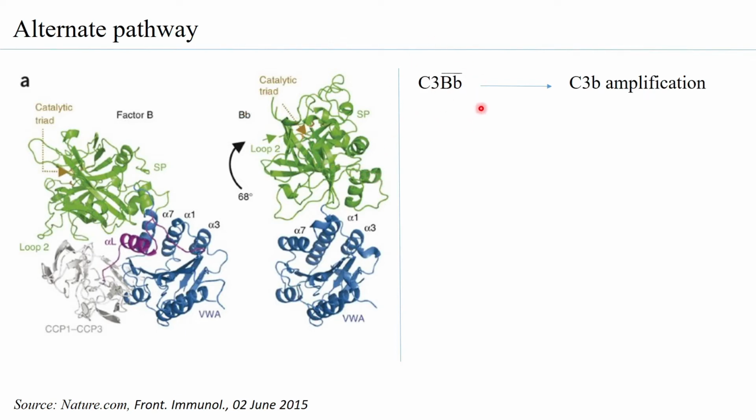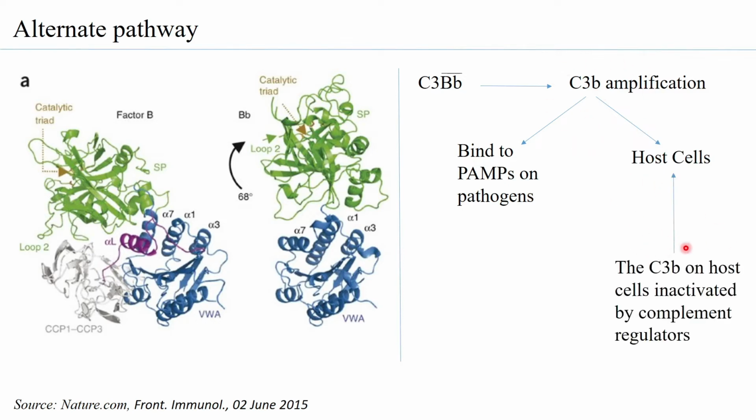So C3bBb leads to, as mentioned, C3b amplification, because this is the C3 convertase. C3b amplification leads to formation of more C3b, and that C3b can definitely go and bind to pathogen associated molecular patterns on the pathogens. It can also bind to our normal cells, which are the host cells. There are many surface molecules present on the host cells that can be recognized by C3b.